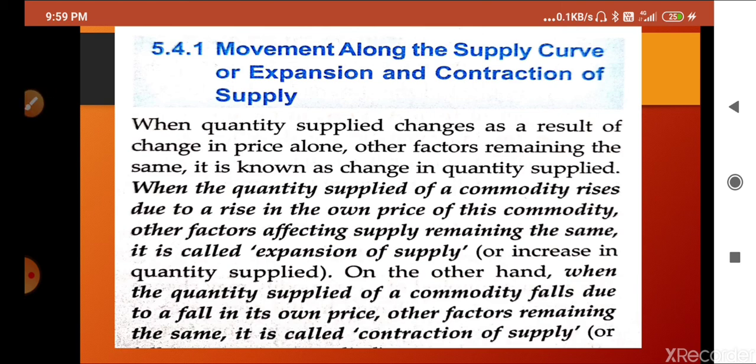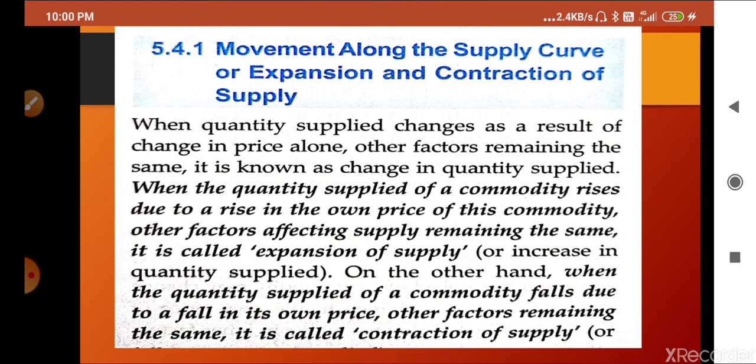When the quantity supplied of a commodity rises due to a rise in the own price of the commodity, it is known as expansion of supply. That upward movement of the supply curve is known as expansion. So remember, in demand, expansion was a downward movement, and here in supply, expansion is an upward movement. Why? Because that was negatively sloped and this is positively sloped.